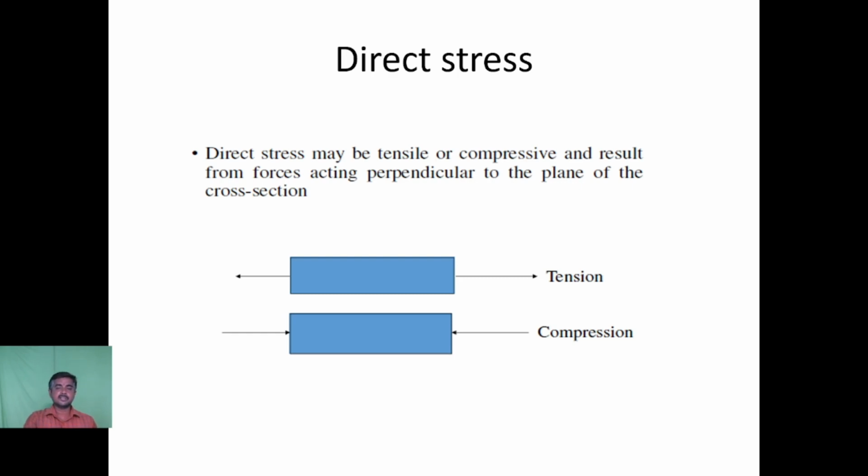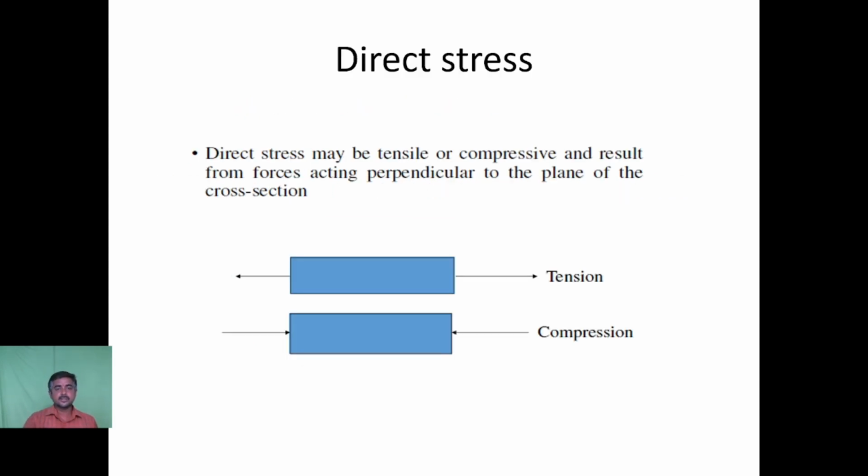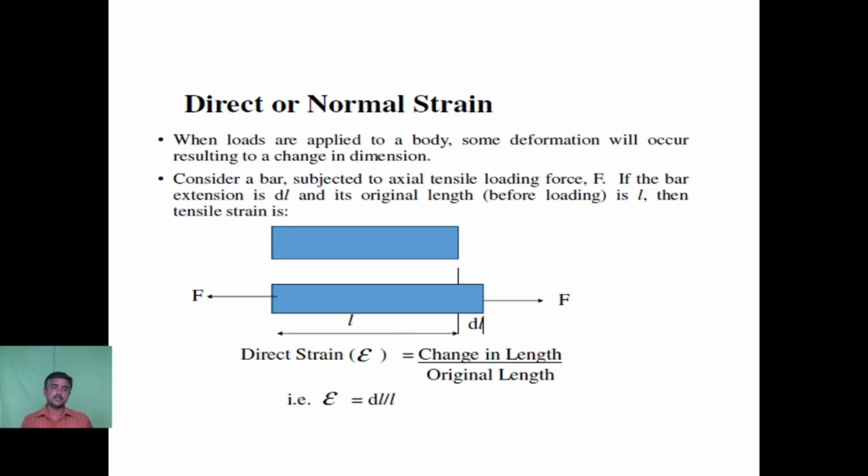The force normally acts perpendicular to the plane of the cross section. In the first body, this is the force which is acting, and it acts perpendicular to the plane of the cross section. Now consider these two diagrams. When force acts on the body, the first figure tends to elongate, whereas the second one tends to reduce. This is called strain. We will be calling it normal strain.